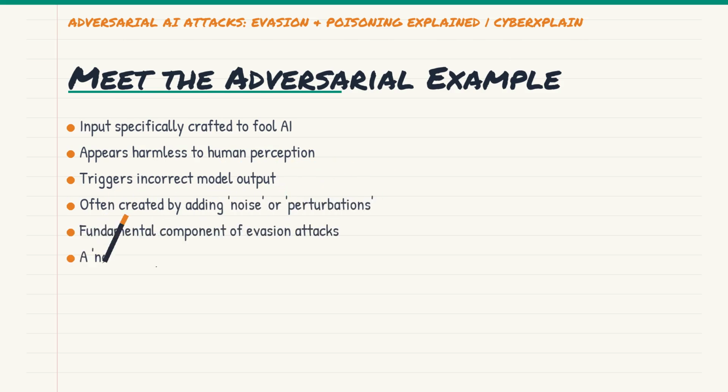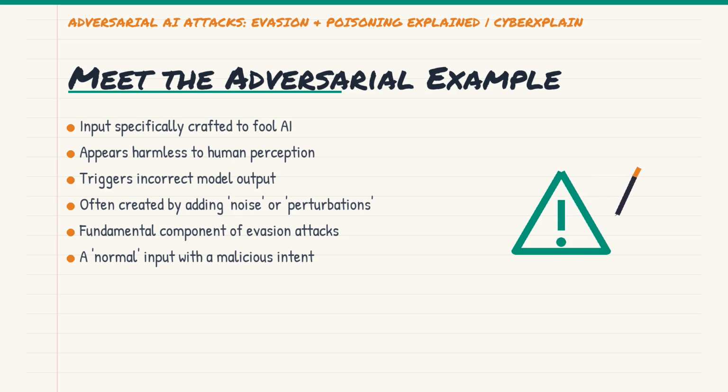Imagine you have a picture of a cat, perfectly recognized by an AI. An attacker takes that picture, adds a tiny bit of specially crafted digital noise, maybe just a few pixel changes that you'd never notice. Voila! Suddenly, the AI confidently identifies that cat as a dog. The adversarial example looks completely normal to you, but it's a completely different object in the eyes of the AI. It's a legitimate input with a malicious twist, designed to trigger an incorrect output.